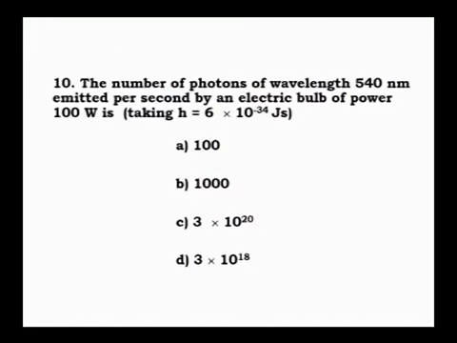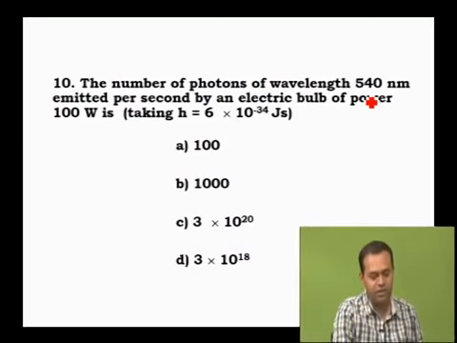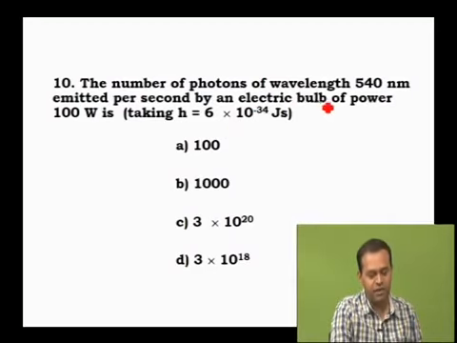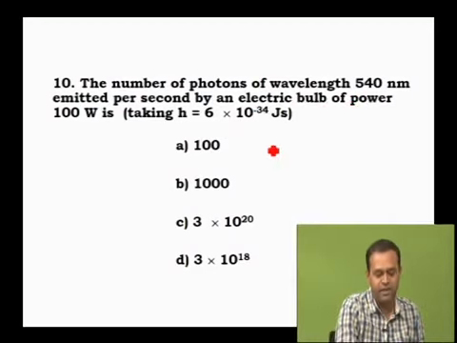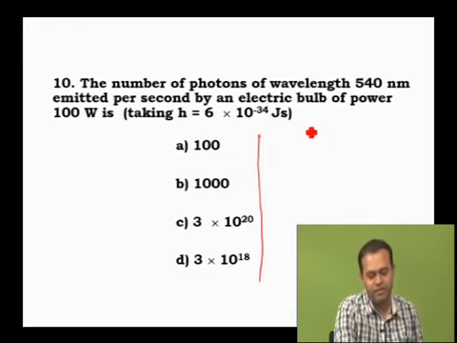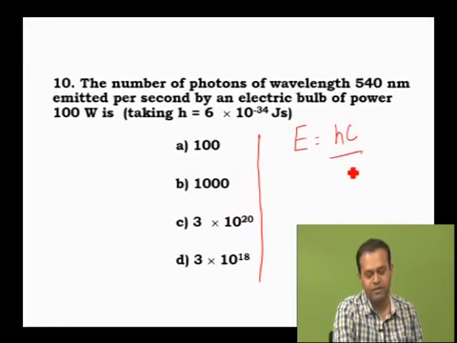Then the next question: the number of photons of wavelength 540 nanometer emitted per second by an electric bulb of power 100 watt is. Now listen to me. Energy of one photon, because the problem is given in terms of lambda, E is equal to h into c by lambda.